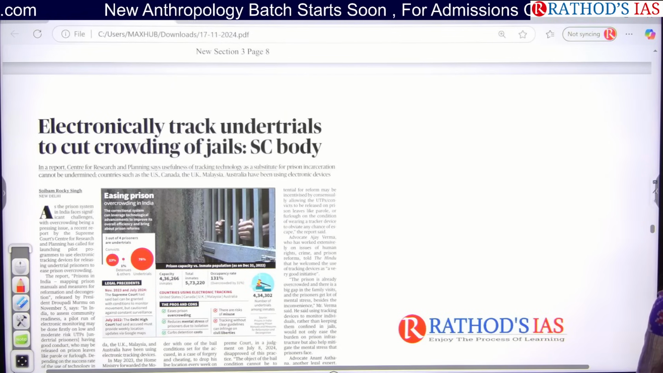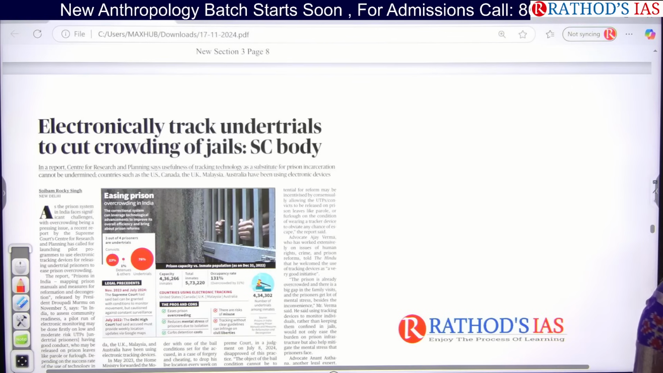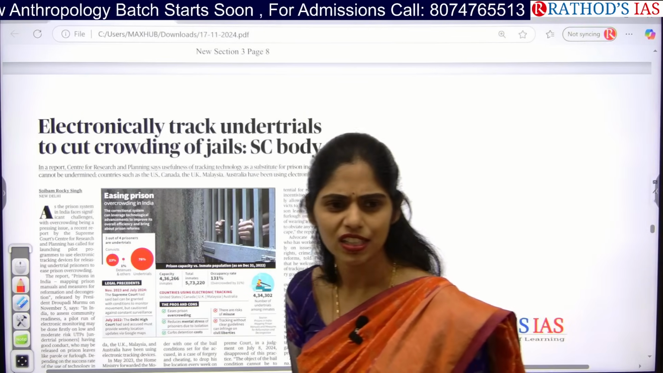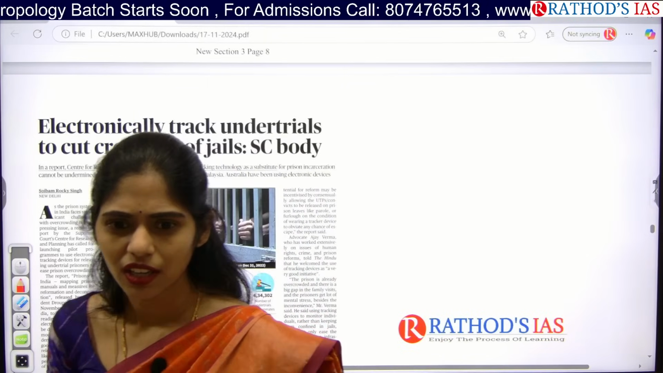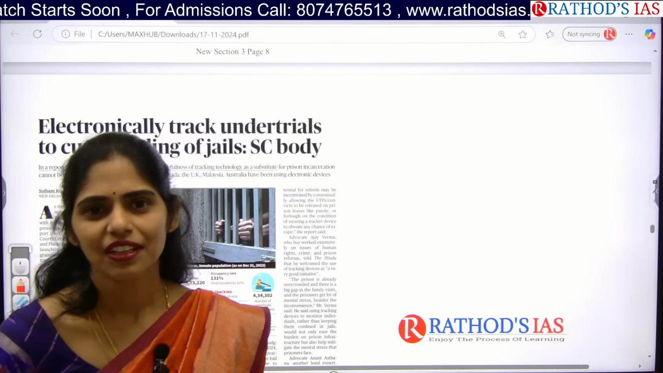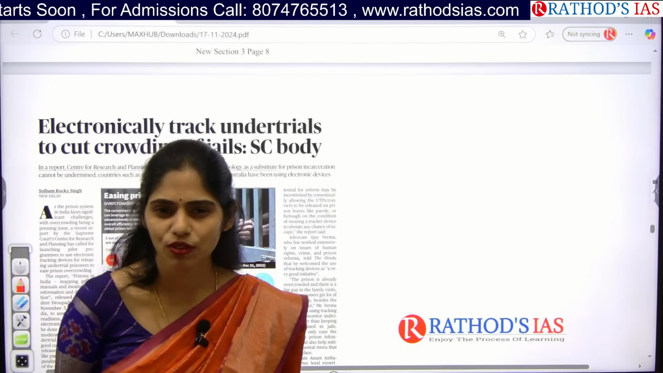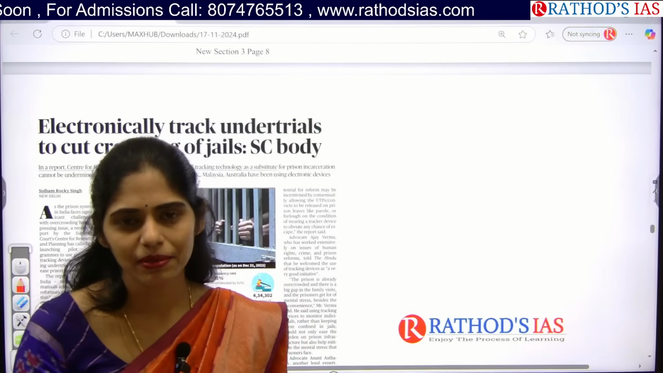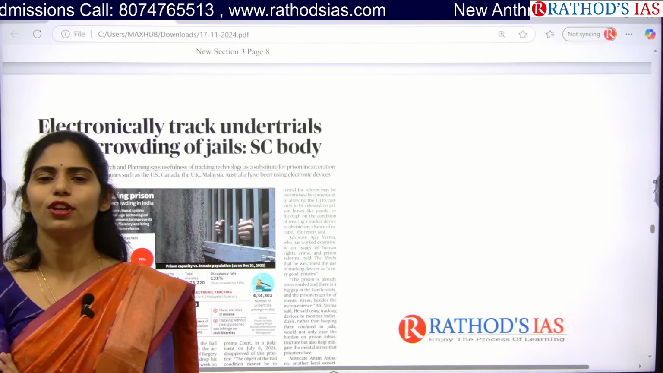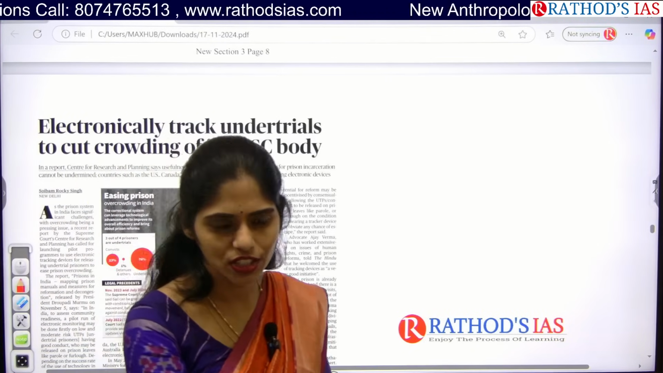Okay, judgment not given, final judgment, but they are in jails. So can you tell me what is the percentage of occupancy rate in our Indian jails? 131%. Okay, 131 percentage means what? The capacity is 100 members, but 131 members are there in jails. So what happens because of this overcrowding of jails?